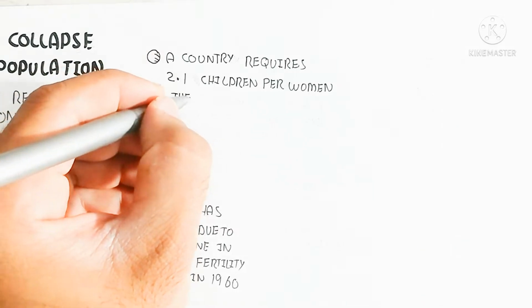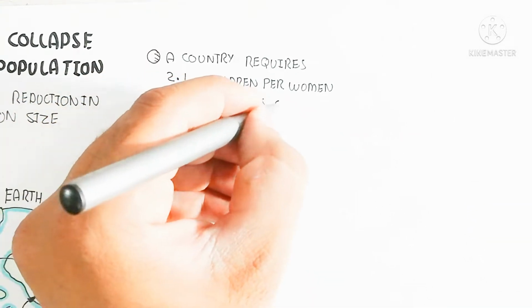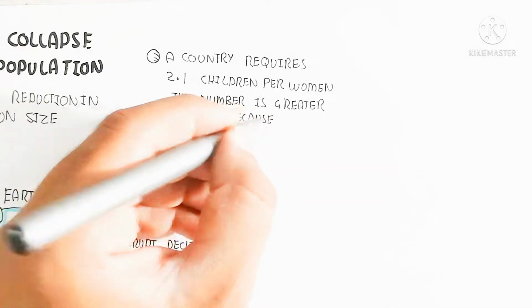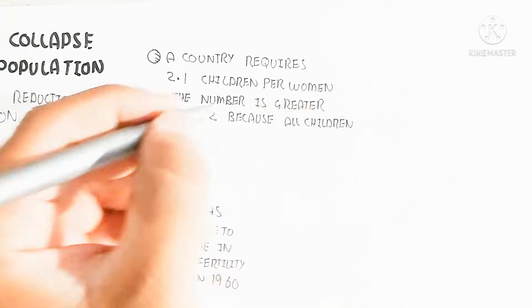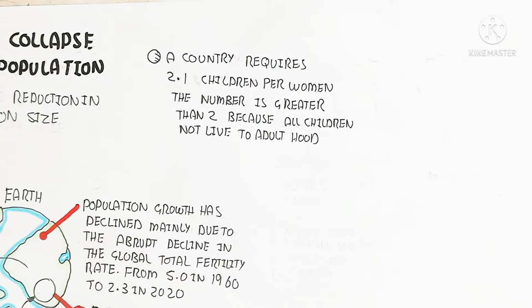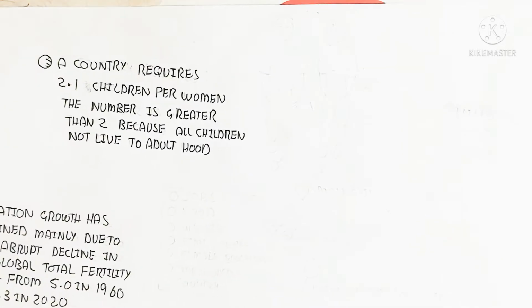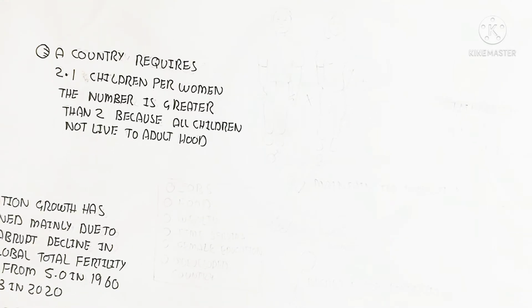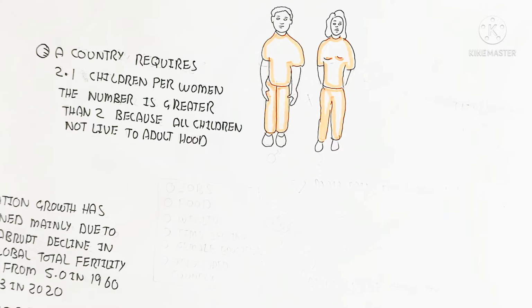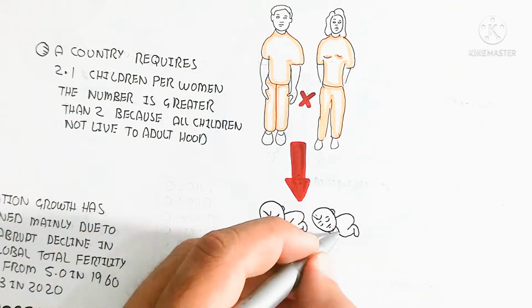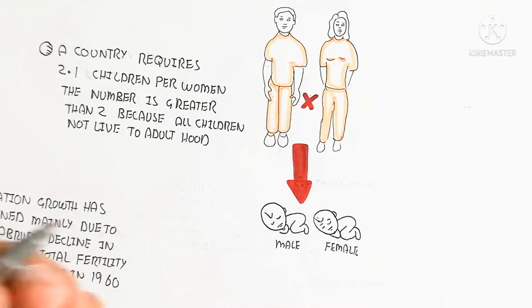So a country requires 2.1 children per woman for the stability of the population. The number is greater than 2 because not all children live to adulthood, because of disease, accidents, and a lot of other things. So that is why let's begin to understand with two individuals, female and male, who can reproduce male and female adults.